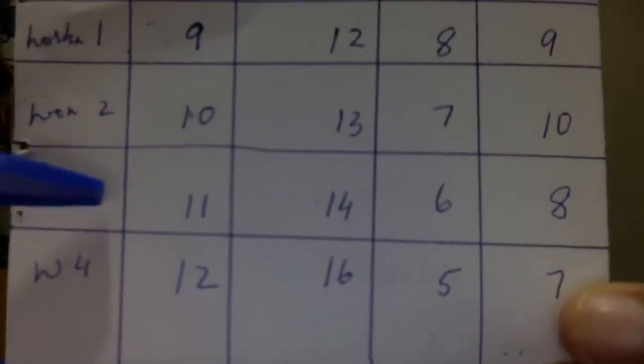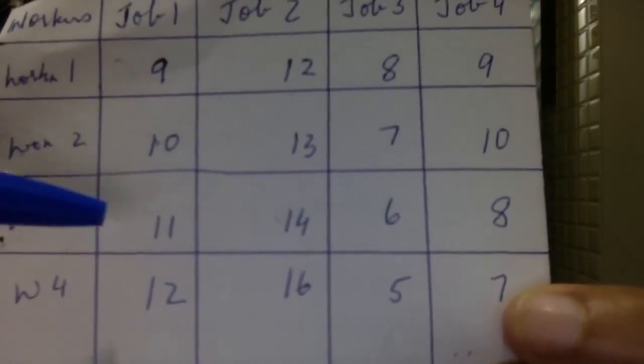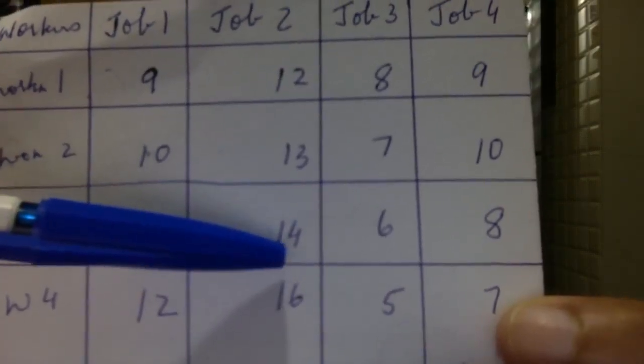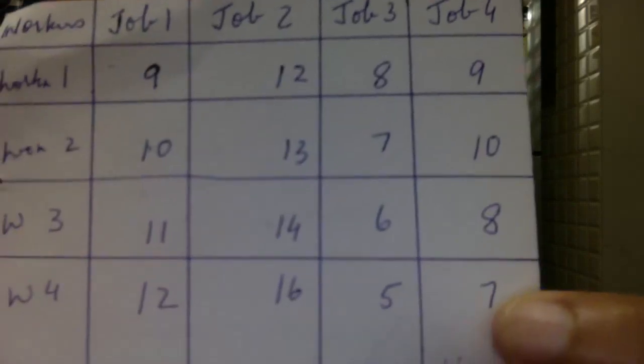Now I'm coming back to the first matrix. Look at the third row. In the third row you have 11, 14, 6 and 8. Which is the smallest? 6 is the smallest. So we must remove 6 from all the numbers. 11 minus 6 is 5. 14 minus 6 is 8. 6 minus 6 is 0. 8 minus 6 is 2.